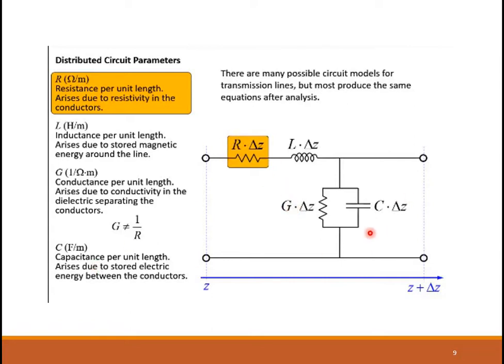Now what does C stand for? C is the capacitance per unit length, which arises due to the stored electric energy between the conductors. So this capacitance stands for the energy between the conductors. If C is the capacitance per unit length in farad per meter, what will the total capacitance be? It will be C into delta Z. Okay. So this is how the parameters of the transmission line circuit can be explained.